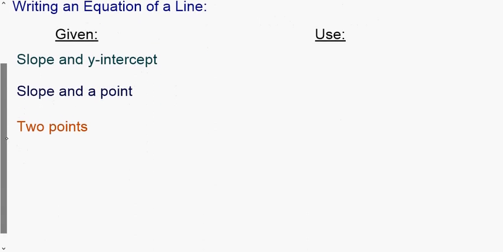So we start with, there are 3 different sets of given information that we're going to be working with, and depending on what we're given, it's going to depend on how we're going about solving it. If you recall, again, the slope, we use the letter M to represent, and the y-intercept we use the letter B as our symbol. So if we're given M and we're given B, we can use our slope-intercept formula, y equals mx plus b. Again, if you're given slope and given the y-intercept.